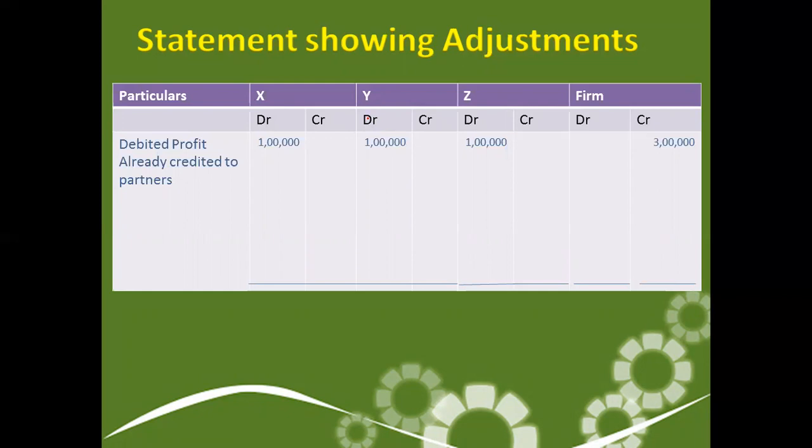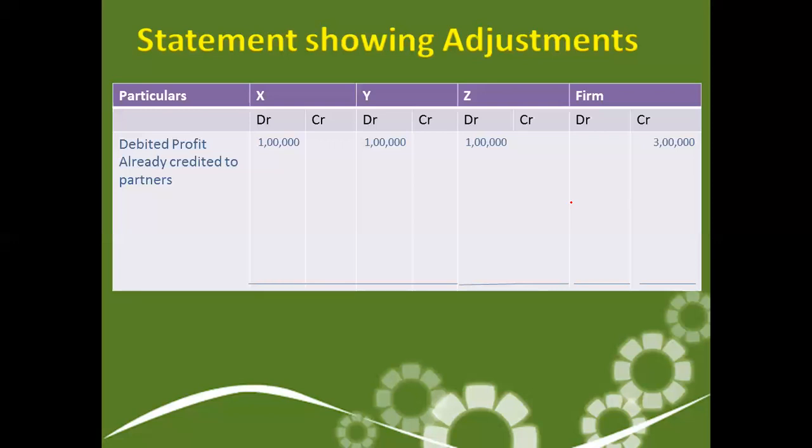Similarly for Y, and under Z, and under the firm as well. Why this format? This is the analytical table we are preparing. In it, we will see what the partners will receive from the firm and what the firm will receive from the partners, and then find the net result.